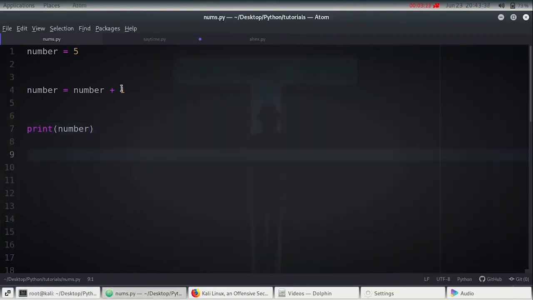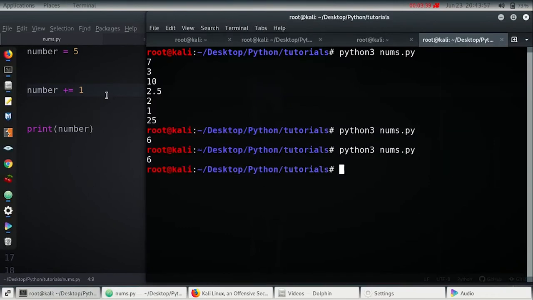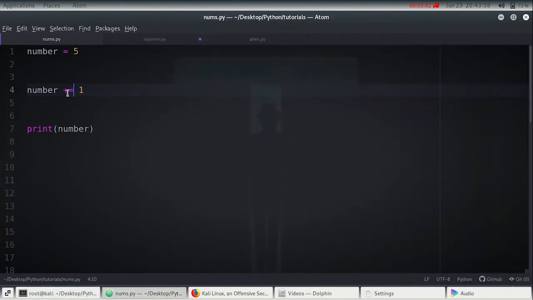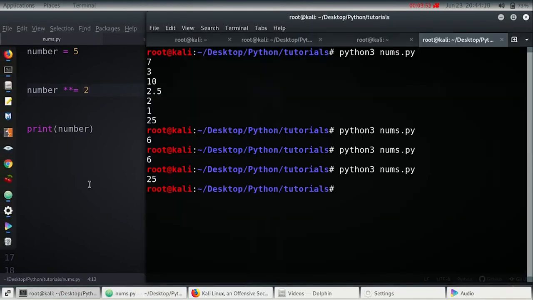But there's an easier way to do this. Python supports this easier way, which is plus equal to. This produces the same code as number equals number plus 1, but it shouldn't have any space in it. So if I save and run it, it prints exactly the same. This also works for other types of operations like minus, slash, and even exponent. So if I want to do this, 5 to the power 2 is 25 and is stored in the number.